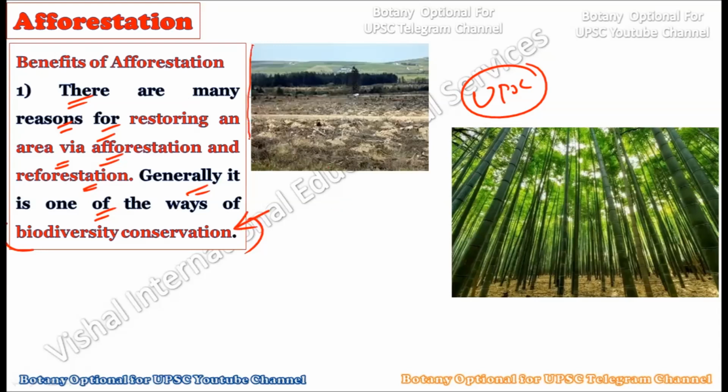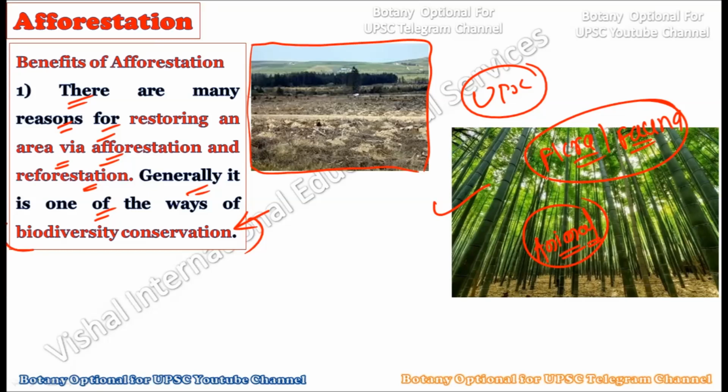For example, if there is a barren land that holds no animal and plant life, it will not be of any use from the biodiversity point of view. But once it is converted into a forested area through an afforestation or reforestation program, many plant species can survive in this environment. And if plant species are there, animal species will also take shelter in them. So there will be flora and there will be fauna. All of this flora and fauna will together create a very healthy ecosystem. In this way, many plants and animals will find coordinated living at one place, and hence it will really help in conserving biodiversity.